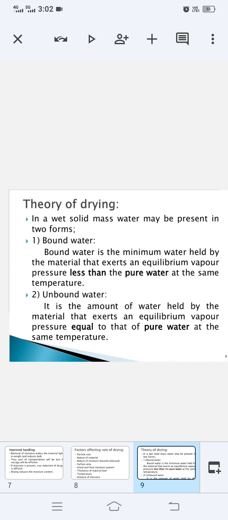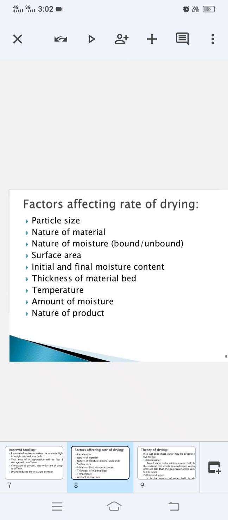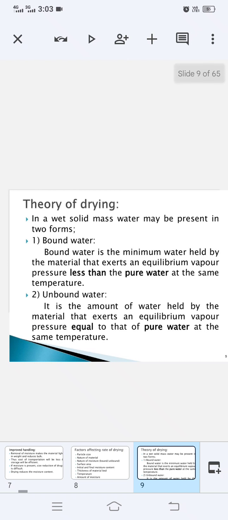Drying means when a solid mass is wet, so some solvent is present in it. Let us say water is present in it. Water is present in two forms, bound water and unbound water. We have studied that in our factors affecting the rate of drying, the nature of the moisture, bound or unbound. So I'll explain here what is bound water and what is unbound water. Bound water is the minimum moisture that is held by the material and it exerts an equilibrium vapor pressure less than that of pure water at the same temperature.